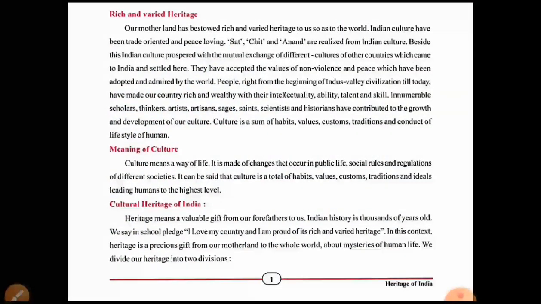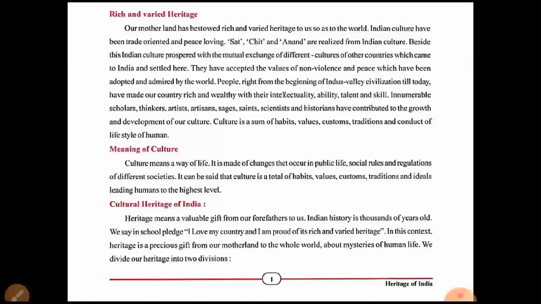Now next, rich and varied heritage. Our motherland has bestowed a rich and varied heritage to us, and to the world. Our motherland India has gifted us a rich and varied heritage. Indian culture has been trade oriented and peace loving. They were connected with trade, and they were peace lovers.